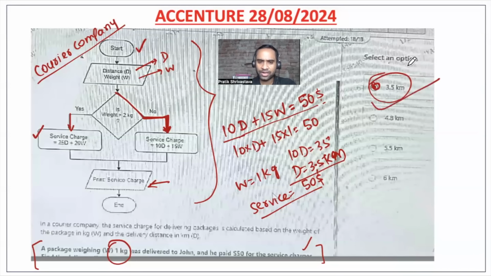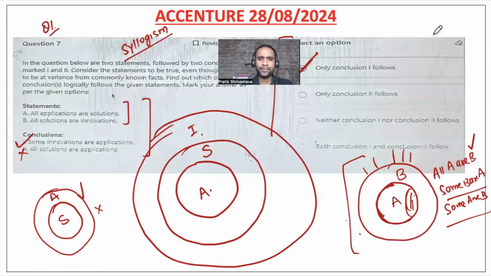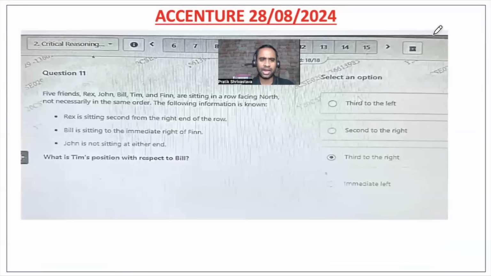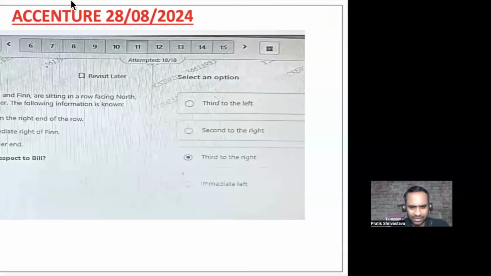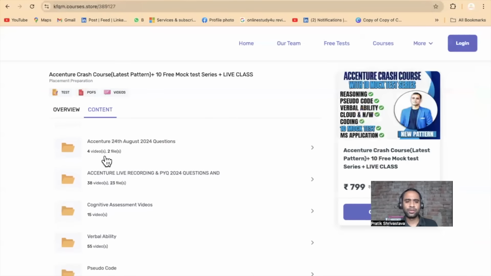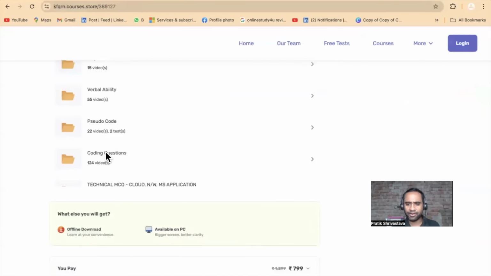So here also, I could say this student is very good at cognitive, right? He has marked the correct answer for most of the questions we have taken. Okay, then friends, sitting arrangement, 7 to 8 questions are getting asked. That's the reason I am telling friends, practice more, because a lot of questions have been covered, right?